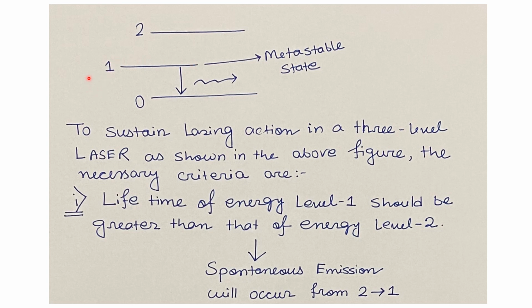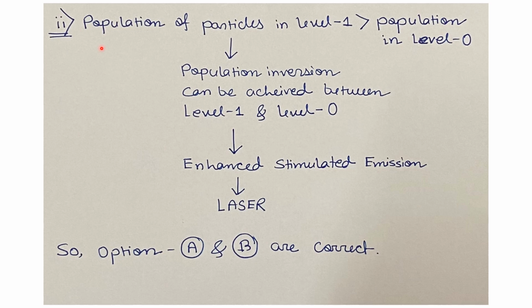This criterion is required to have the second criterion, known as population inversion, that we will see in the next slide. The second criterion is that the population of the particles in the energy level 1 should be greater than the population of the particles in level 0, that is in the ground state.